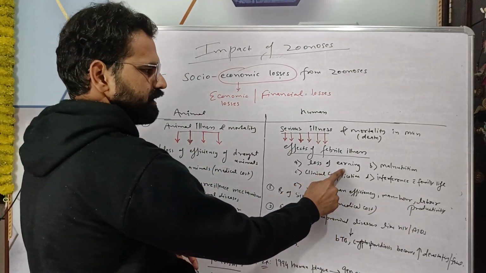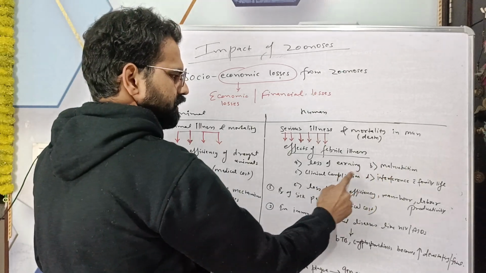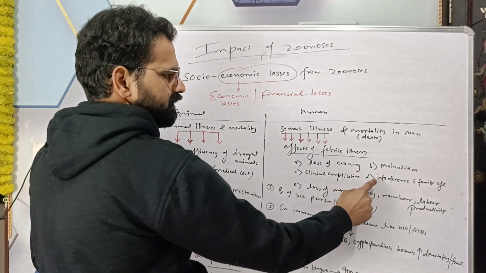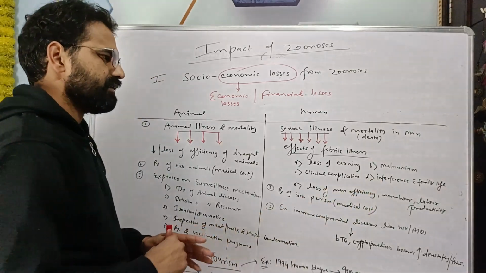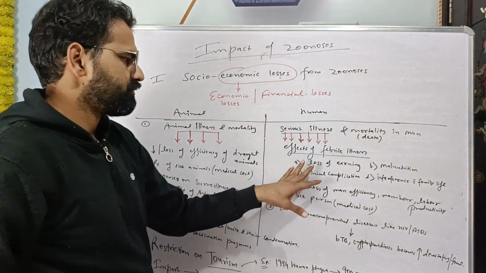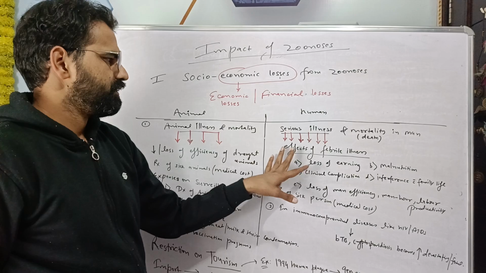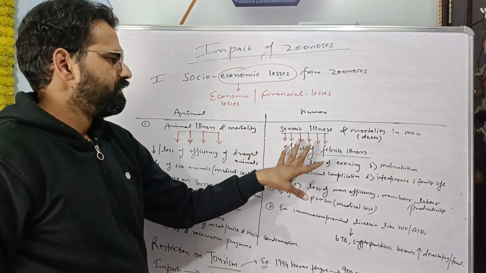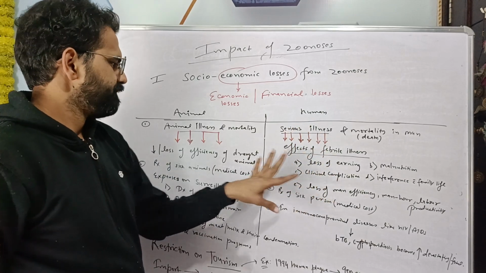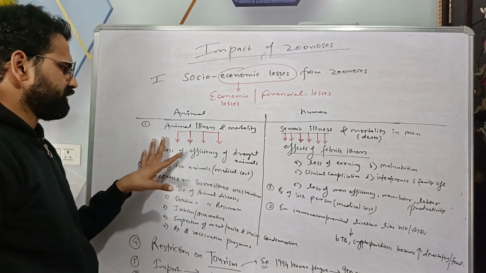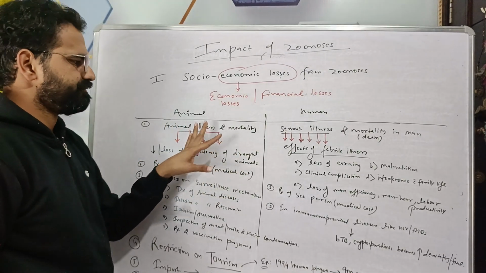Second is loss of earning, malnutrition, clinical complications and interference within the family life. So these are some of the losses that are related with the febrile illness in human, and these are some of the losses with animal illness.